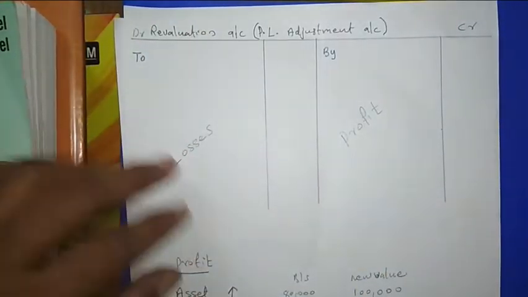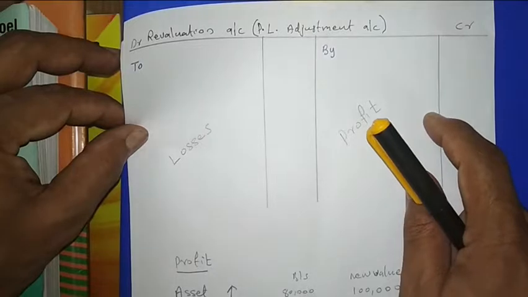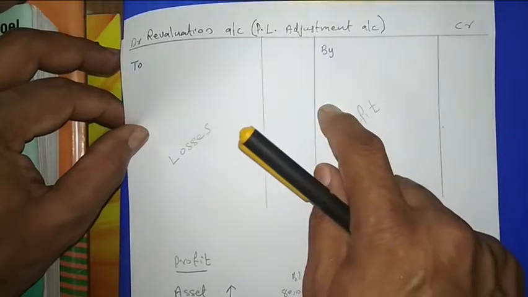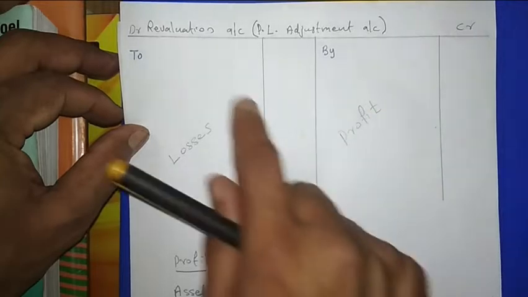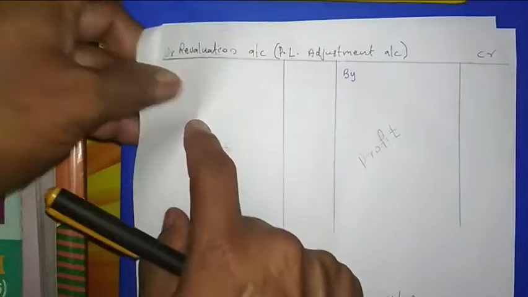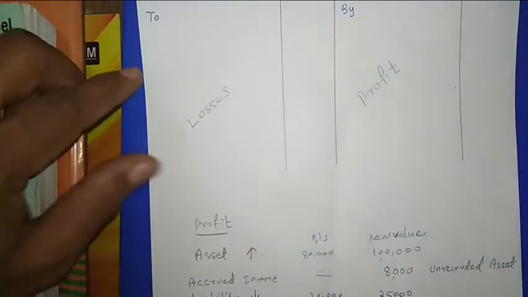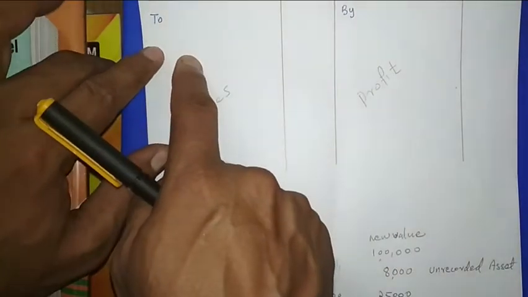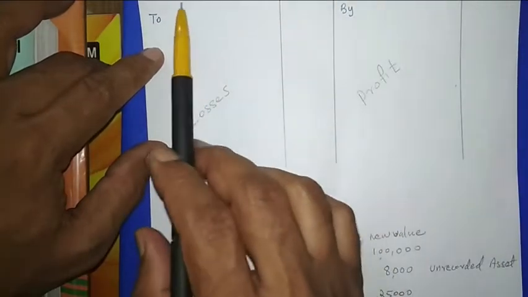If a liability is decreasing, then here we write the name of the liability. Suppose the creditors are decreasing, by creditors. Then the entry will be creditors account debited to revaluation account. In the same way, on this side when we write, journal entries are forming, and here if an asset is decreasing, the journal entry will be revaluation account debit to that asset.